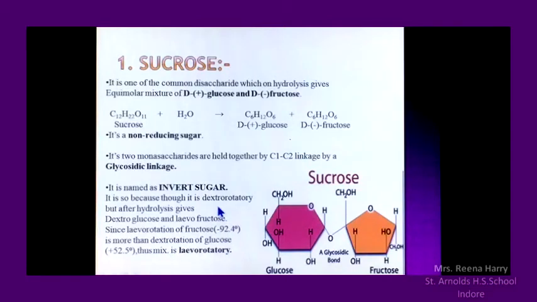Dextro rotation means the plane polarized light is diverted towards the right, and levorotatory means it is diverted towards the left hand side. So that's how the resulting solution is a levorotatory compound.